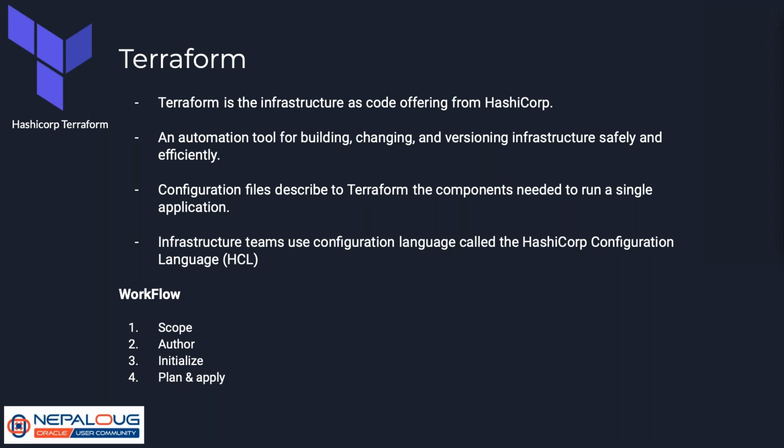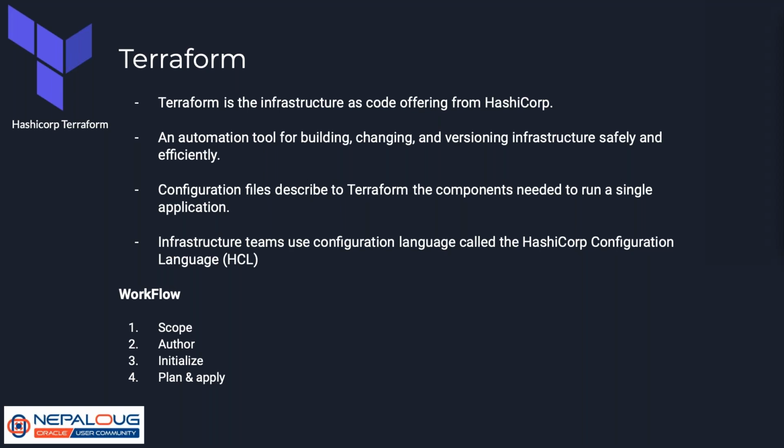And after writing all of them, we will do an init. Terraform initialize means we will download all the required plugins that are used by Terraform. So if we are going to deploy infrastructure using Terraform for OCI, then we need to download the OCI plugin during the initialization phase.